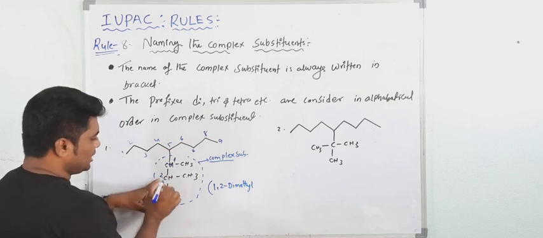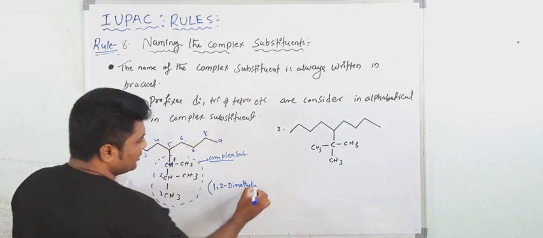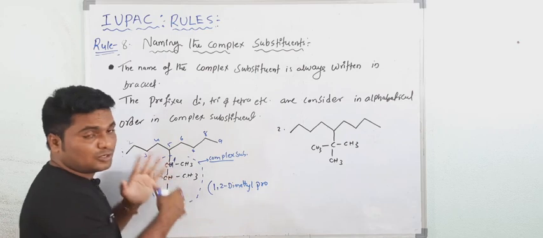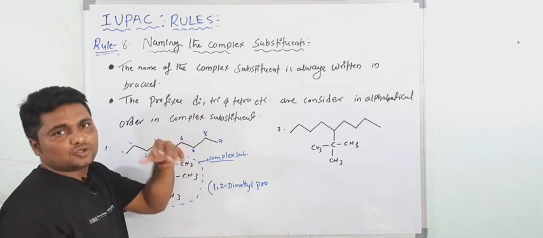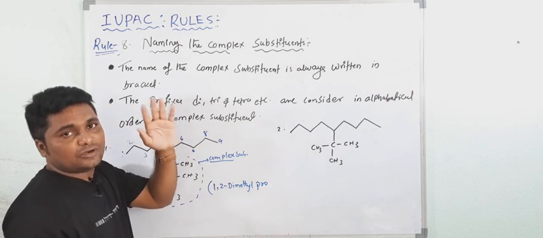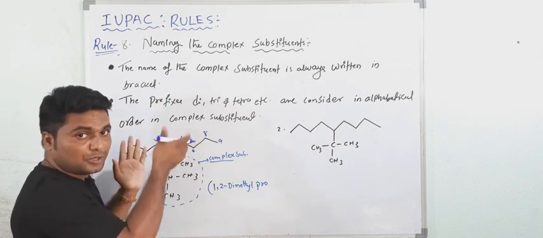Dimethyl. 1, 2 dimethyl. Total what? 1, 2, 3. That is what? Propyl. This is a hydrocarbon group, not a parent chain. The parent chain always ends with A and E, so if you replace one hydrogen from A and E, you will get an alkyl group. This is a hydrocarbon group.